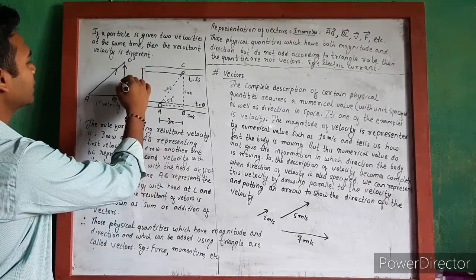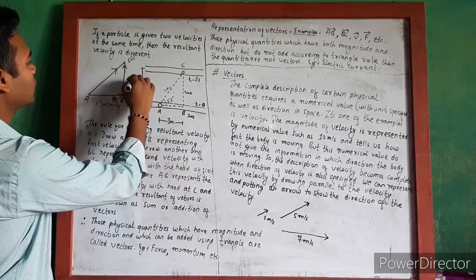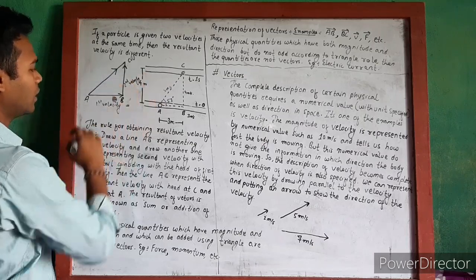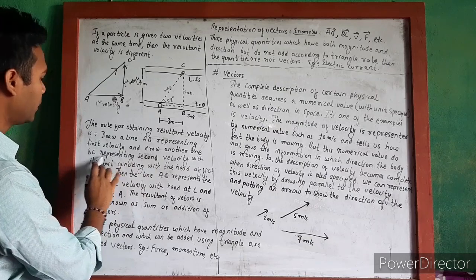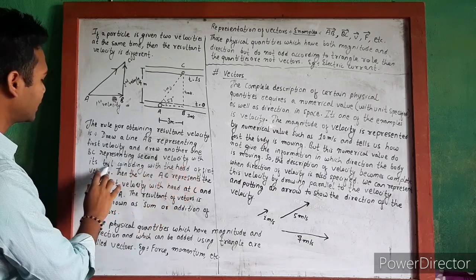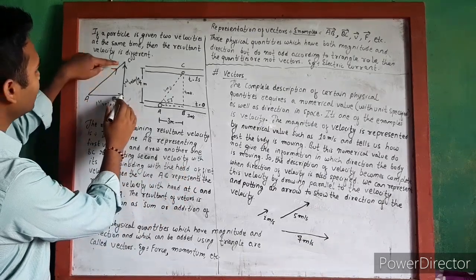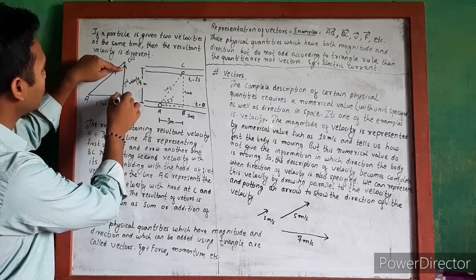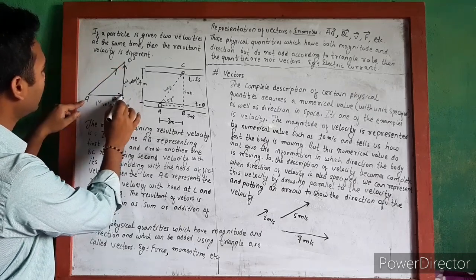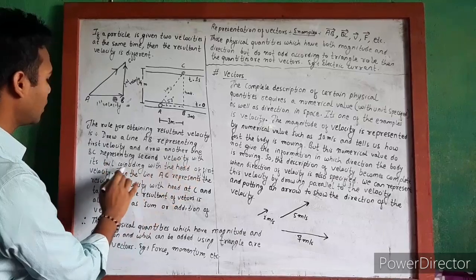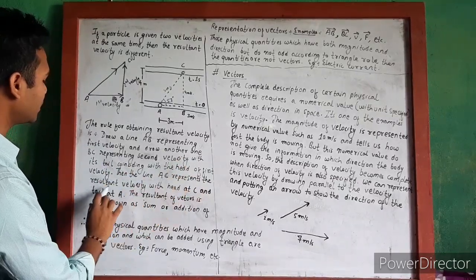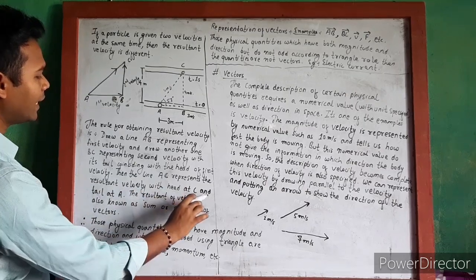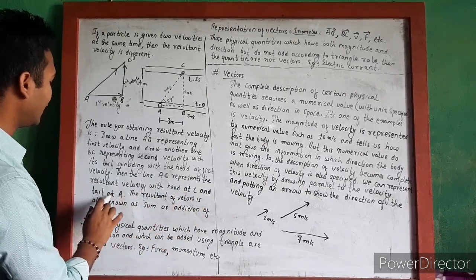This BC is the second velocity, drawn such that the tail of BC coincides with the head of the first velocity. Then the line AC represents the resultant velocity with head at C and tail at A.